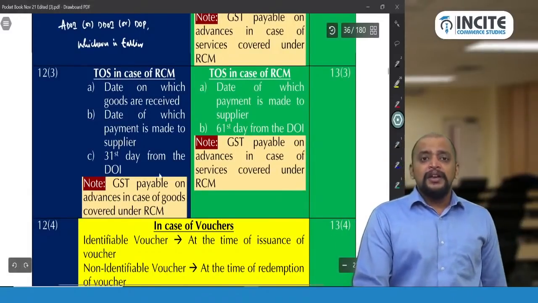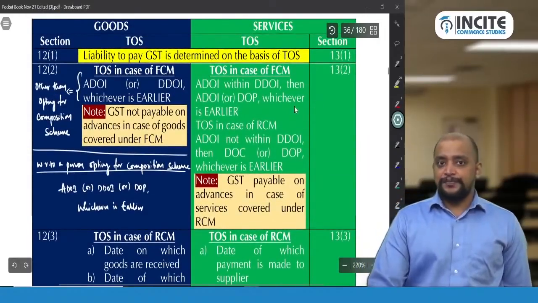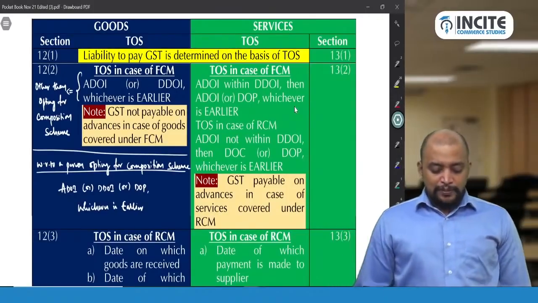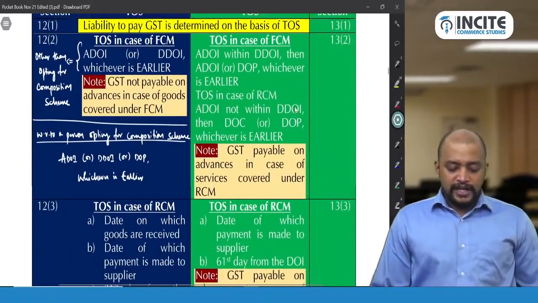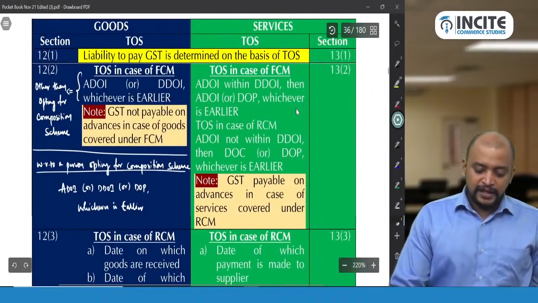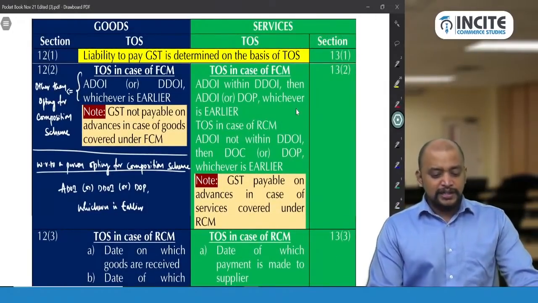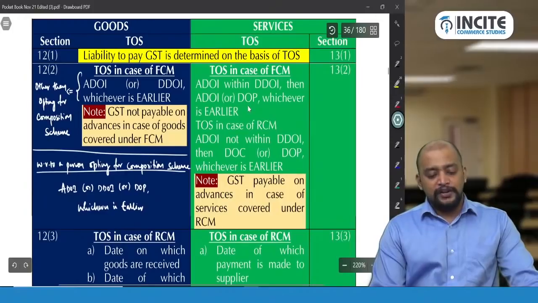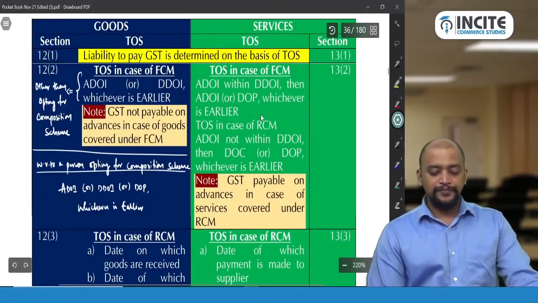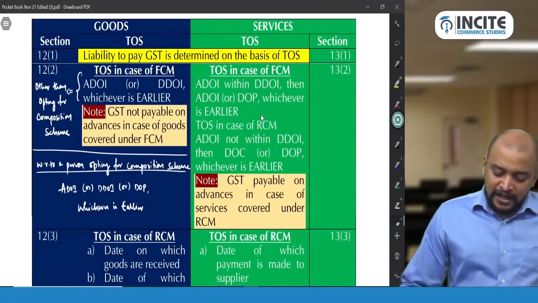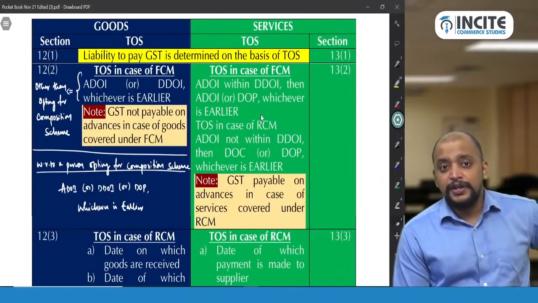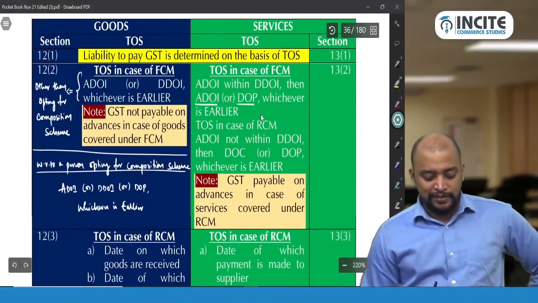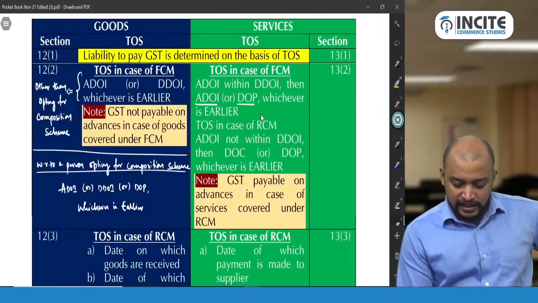Okay. Then in case of services covered under FCM, if invoice is given within the due date, then we will take actual date of invoice or date of payment, whichever is earlier. So what will we do? We will take date of invoice. So if invoice is given within the due date, date of invoice or date of payment, whichever is earlier will be taken. Okay. So then this line is not required.